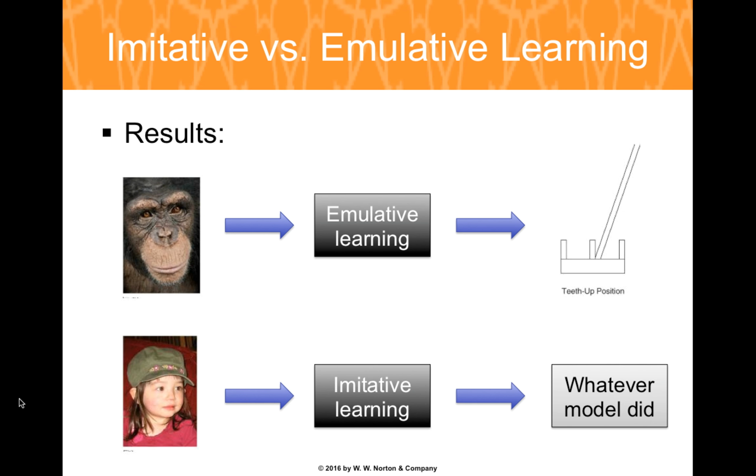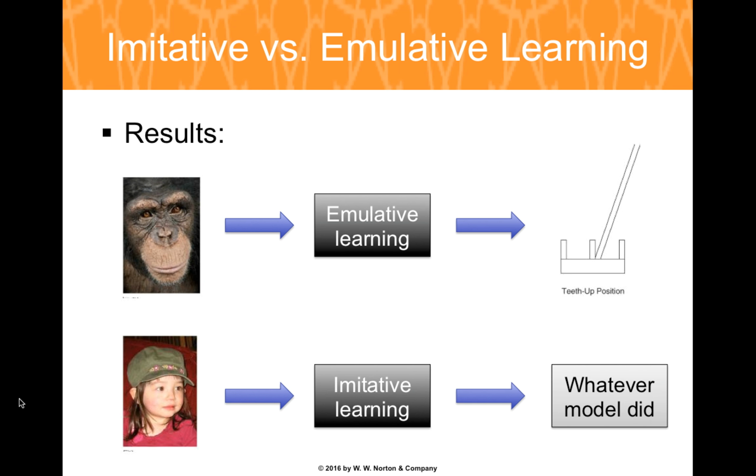What was found is that by applying emulative learning, chimpanzees independently figured out the more efficient way or method of using the rake. All of the chimpanzees used the rake with the teeth up, regardless of what they saw the model do. This is because the focus was on getting the object.